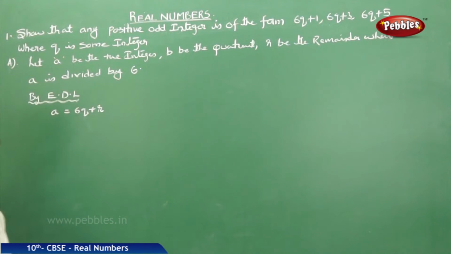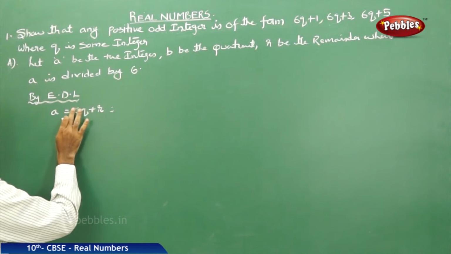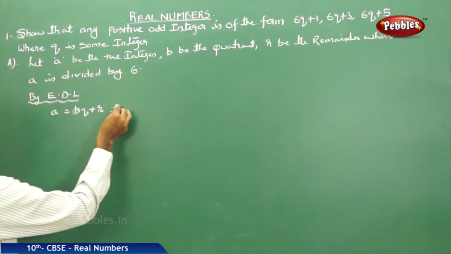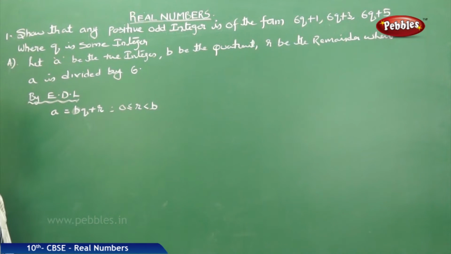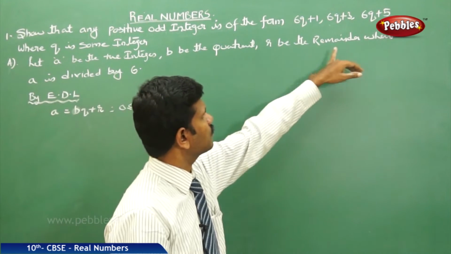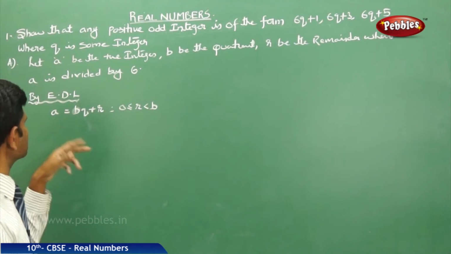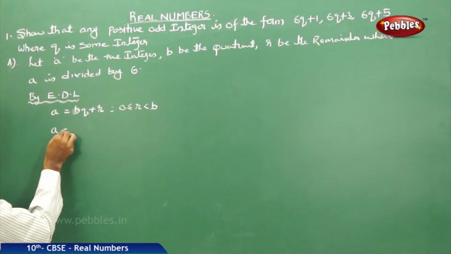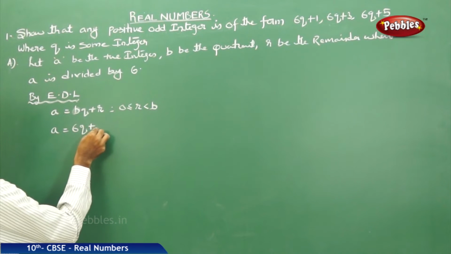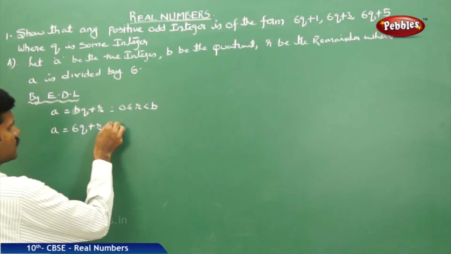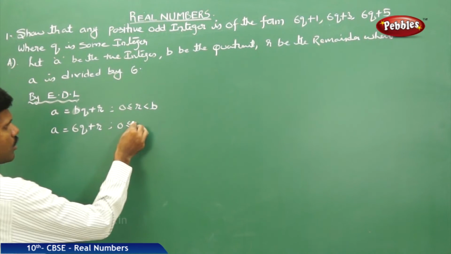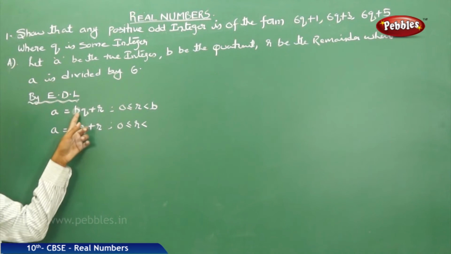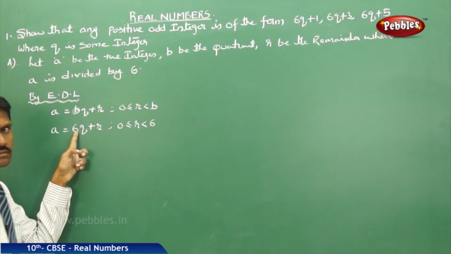Here first of all write the definition. A is equal to BQ plus R, where 0 less than or equal to R less than B. Here I told that when A is divided by 6, the next step is A is equal to 6q plus R. That is, 0 less than or equal to R less than 6, since in place of B the number is 6.